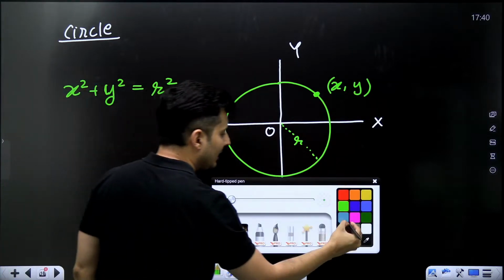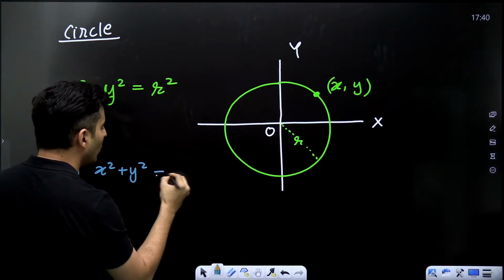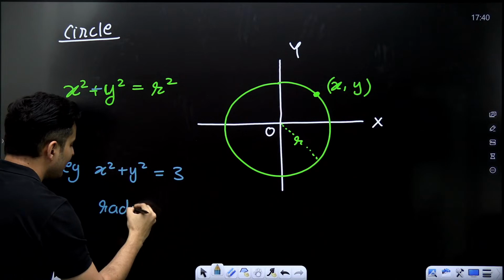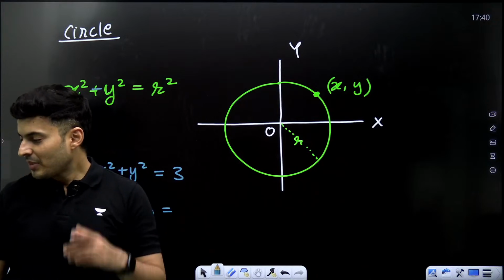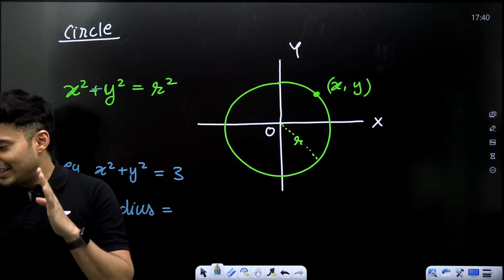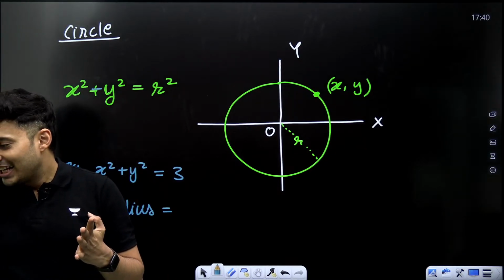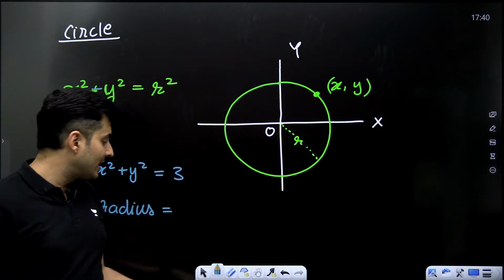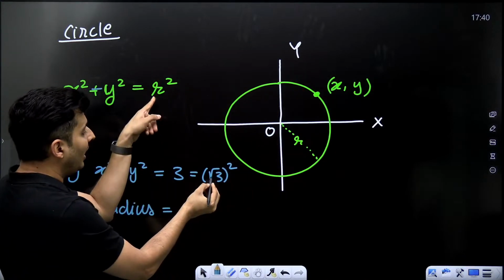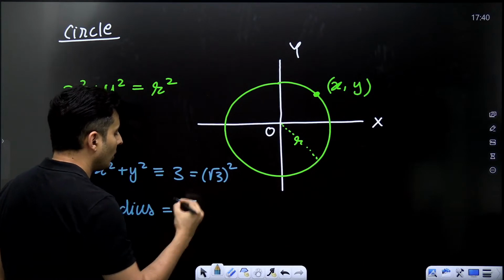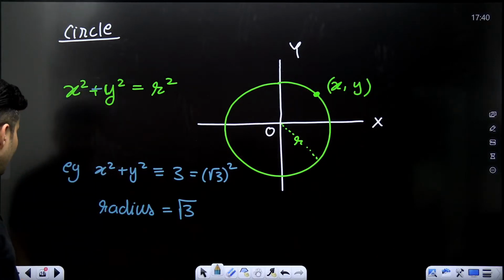So imagine I tell you x square plus y square is equal to 3. Guys, can you tell me what is the radius? Come on, think and tell me. Very good. Is the radius 3 or is it 9 or is it root 3? Understand, it is always r square on the right hand side. So technically speaking, this is root 3 squared. So r is root 3. So the radius is root of 3, my dear warriors. Exactly. Very good. So that's the equation of a circle.